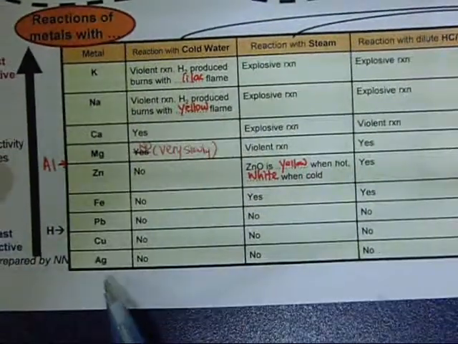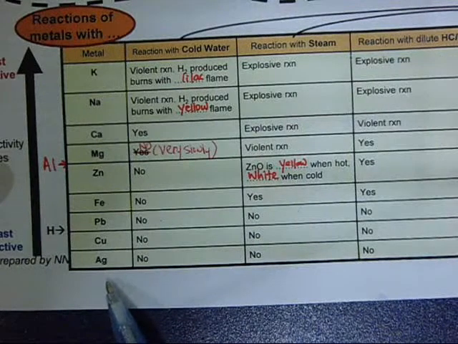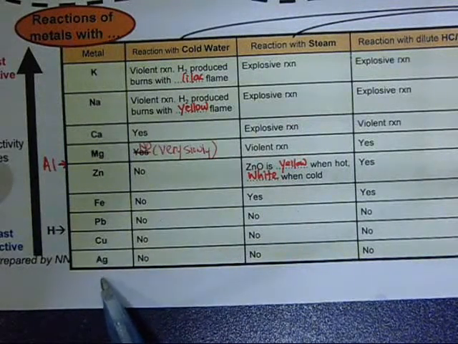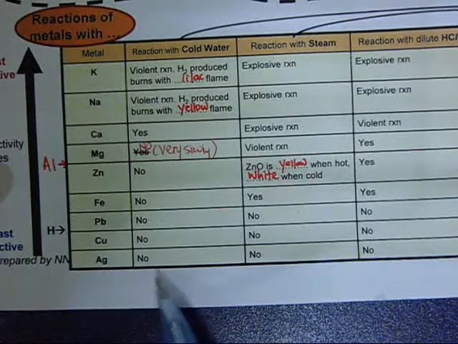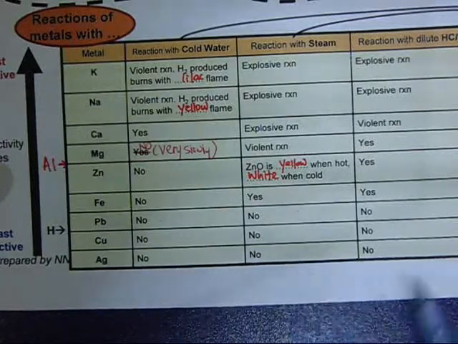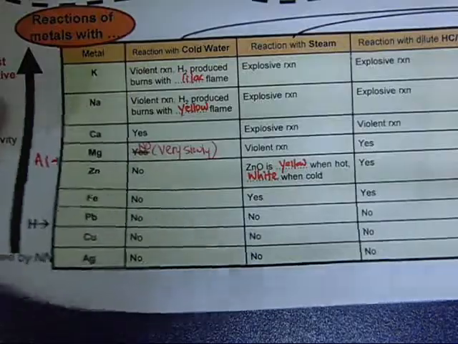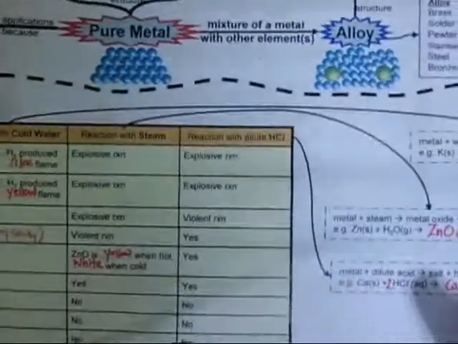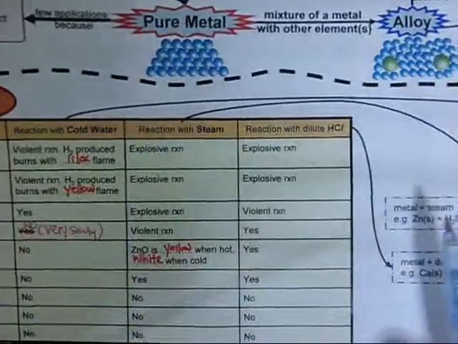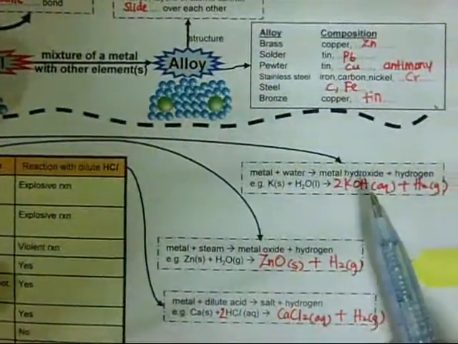Now take note that for example, below silver will be Au. Au stands for gold. So gold also don't react with water, steam and HCl. Now on the right hand side here, okay, so reactivity series you have to remember. Now for the right hand side here, we have different reactions.